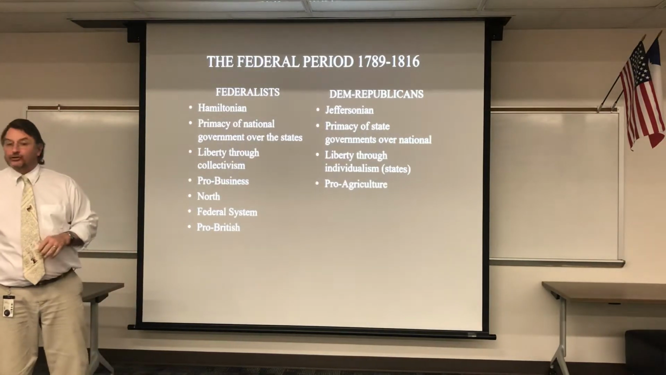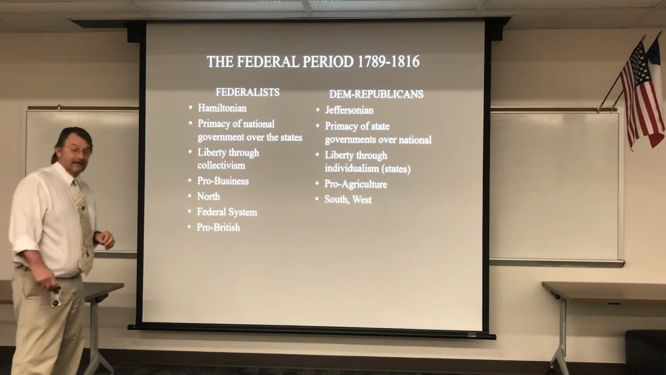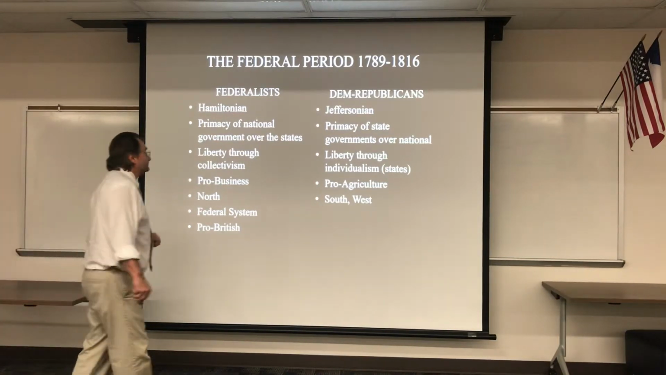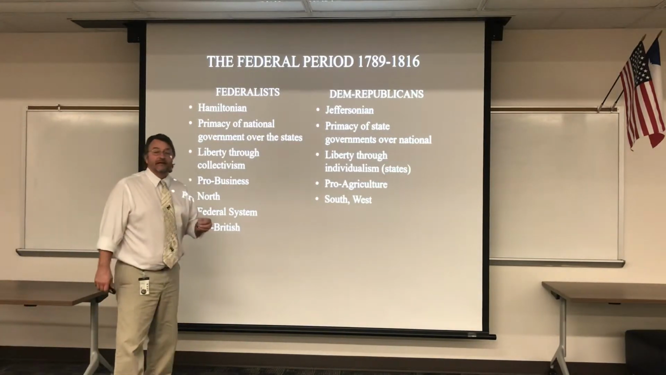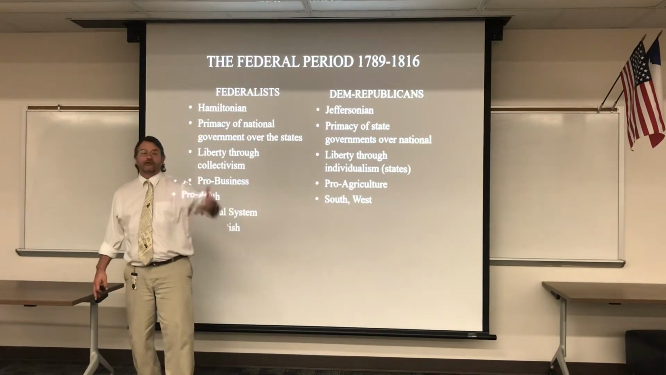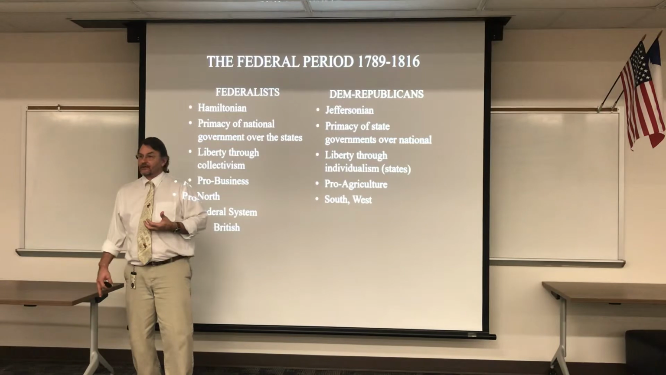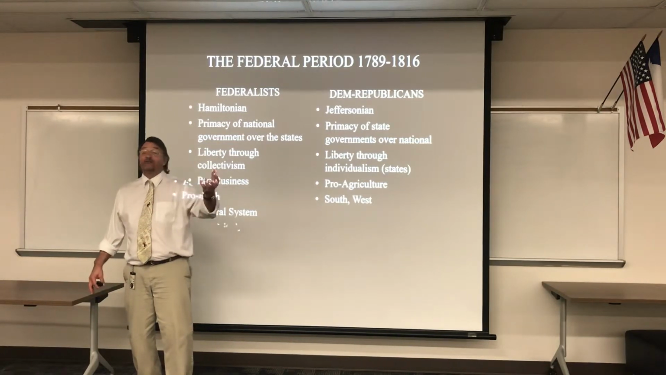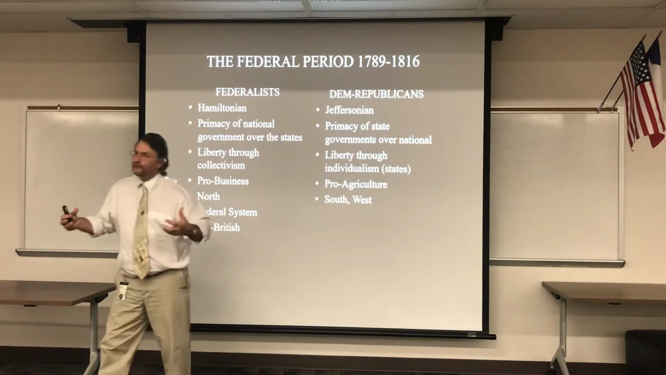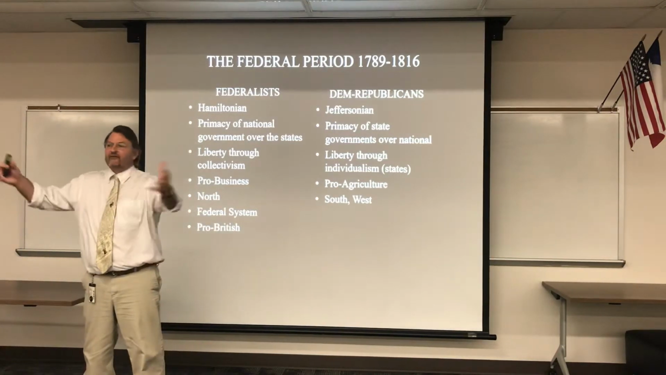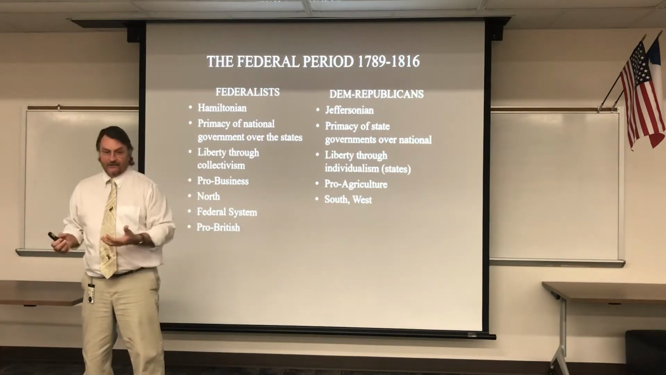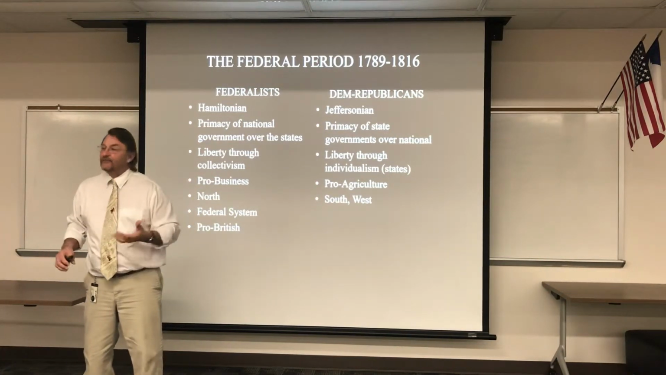And they're pro-agriculture, which means South and West. And these two are important. Jefferson believed that the epitome of a virtuous citizen was a farmer. That farmers were as good as it gets. And if you tilled the soil and you worked the soil and you grew food for yourself and for everybody else, that was the epitome of what an American citizen should be. He believed in the sanctity of the farm.